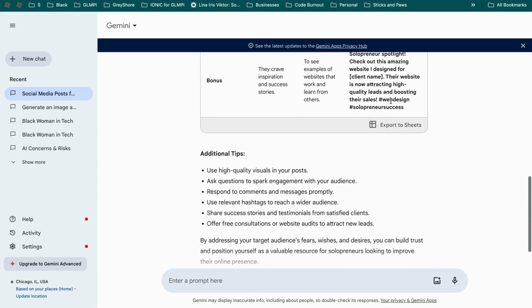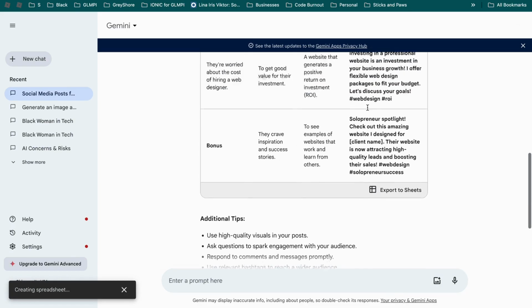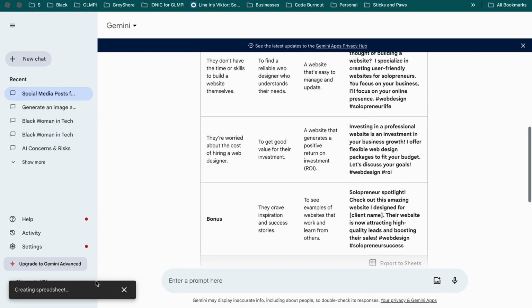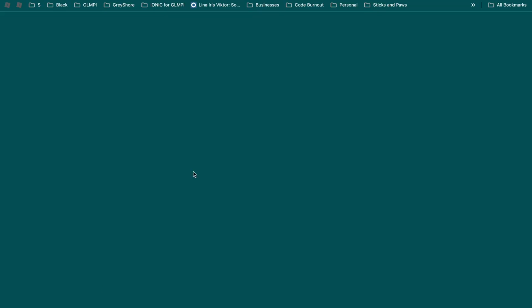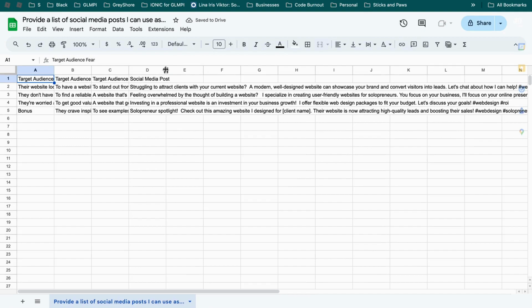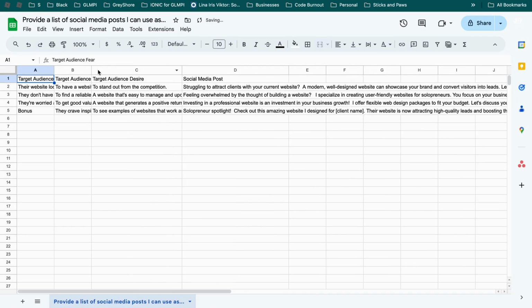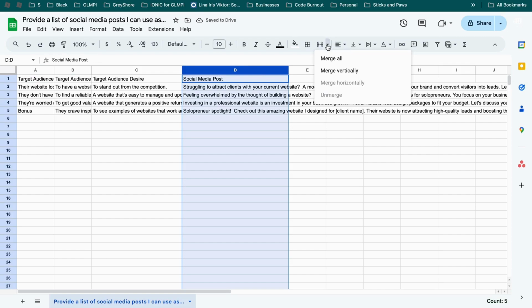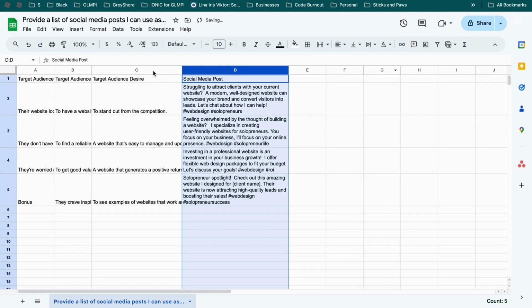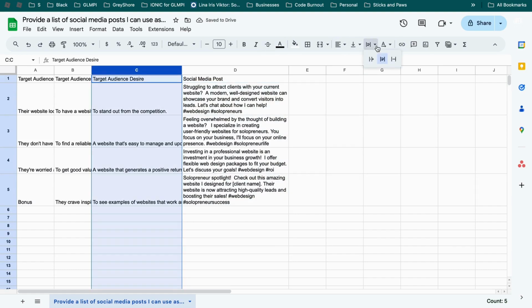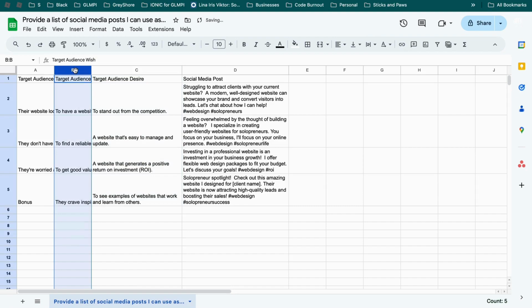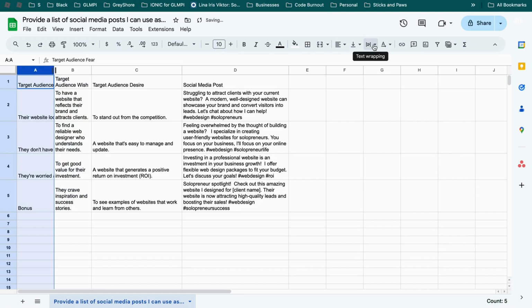So this is the feature that I wanted to talk about. You can export your table to Google Sheets. Google Sheets was like, we got tools, we got the things. Why not use them? So here it is. You can schedule it out. So you can put it here. And then what you can do is import it into your social media scheduler. So if you're using a certain scheduling tool, you can import everything in there. So I think this is really, really cool. So this is what it looks like in the sheets.